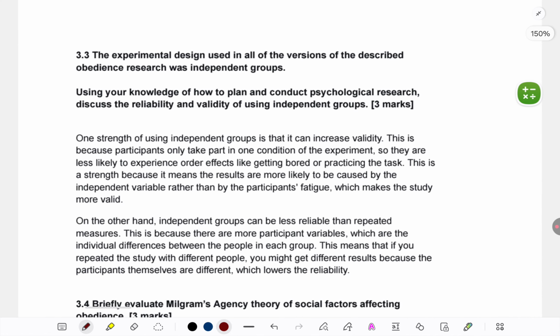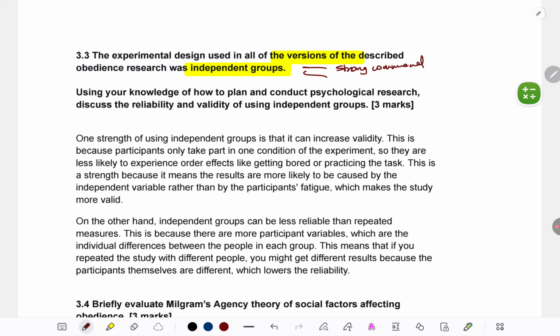We are continuing with the same question here, the same scenario. The experimental design used in all of the versions, meaning all the replications, was independent groups. Quickly bring to your mind, what do we mean by independent groups? There must be two separate groups of participants always, like one which are being given strong commands from the authority figure, or the authority figure is wearing a lab coat for them, or the authority is over the telephone for them.